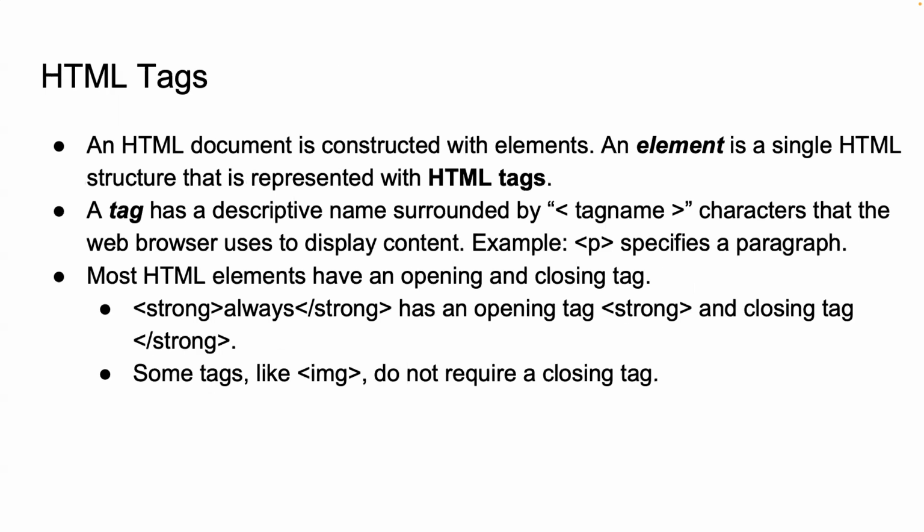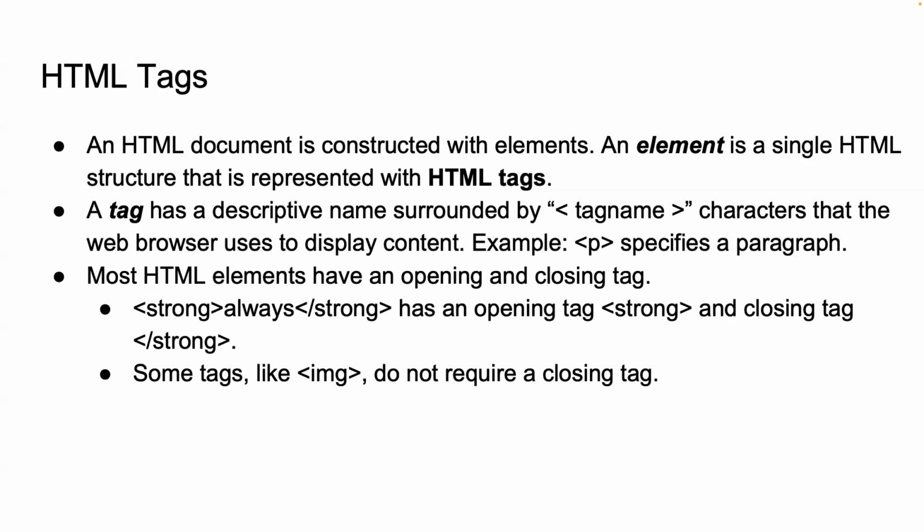In HTML, everything you see on a web page is structured using elements. An element is essentially a building block of HTML representing a part of the web page. These elements are defined using HTML tags. Think of tags as containers or wrappers around content. They tell the browser how to display the content. For instance, the p tag tells the browser to display the content as a paragraph. And tags come in pairs with an opening tag and a closing tag. The opening tag signals the start of an element, while the closing tag signals the end. The content between these tags is affected by them.